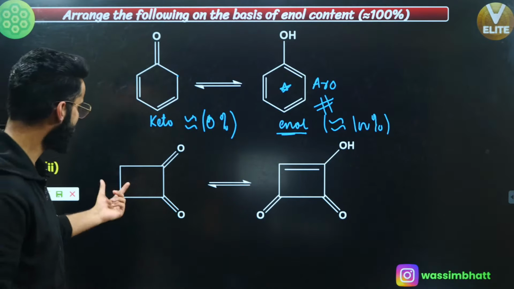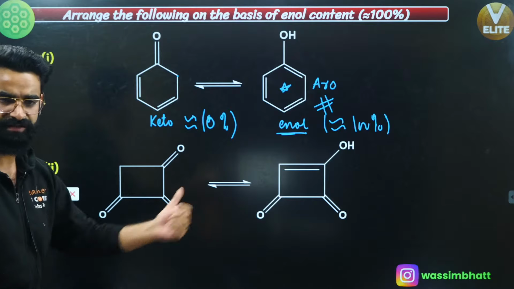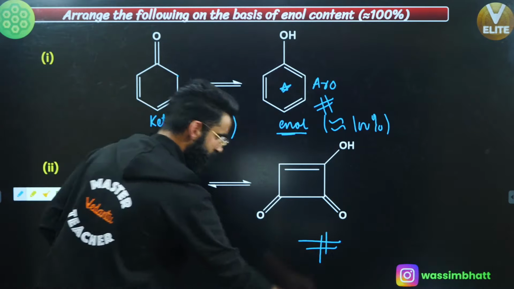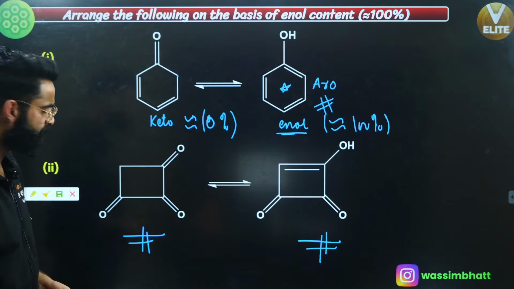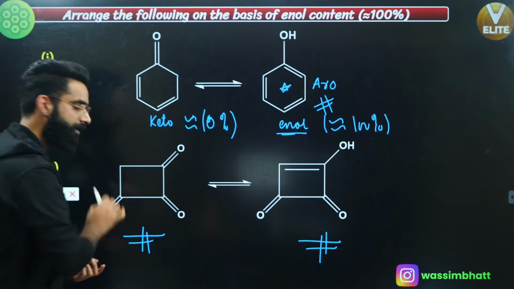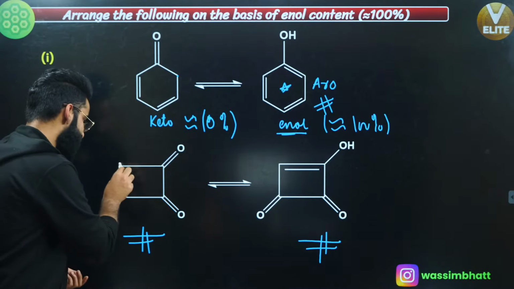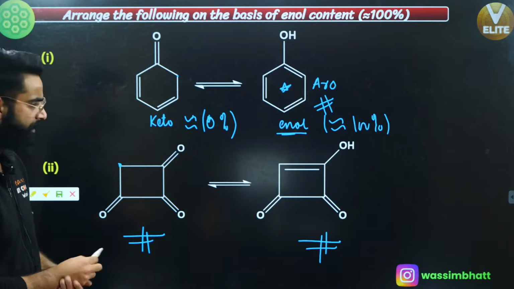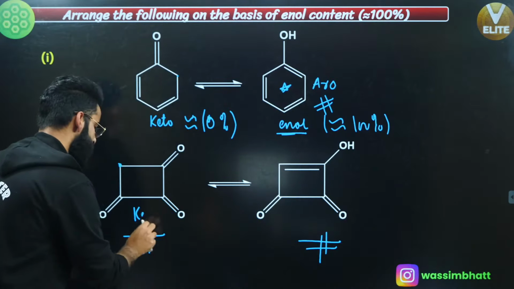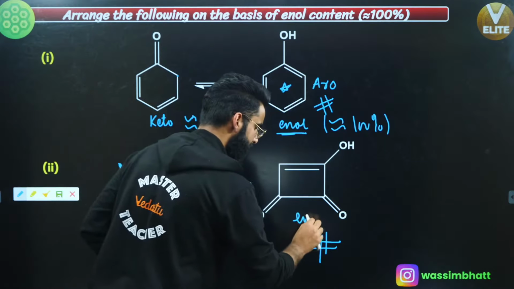Okay. Now people, if I talk about this one as well, first of all, these two are tautomers of each other, correct? We know it, yeah? Now understand, was this ring aromatic? No way. Why? Because this carbon is sp3 hybridized. Over here in this ring, first of all, this is the keto form, and this is the enol form.